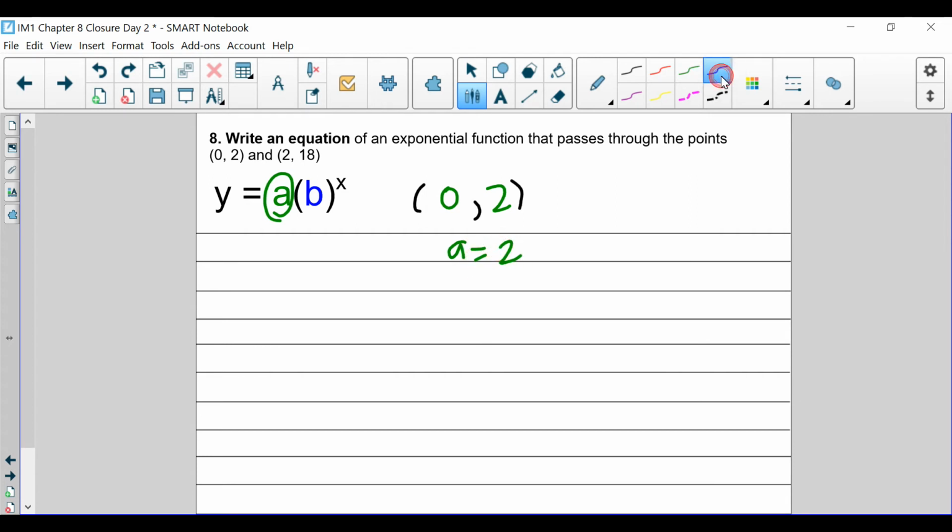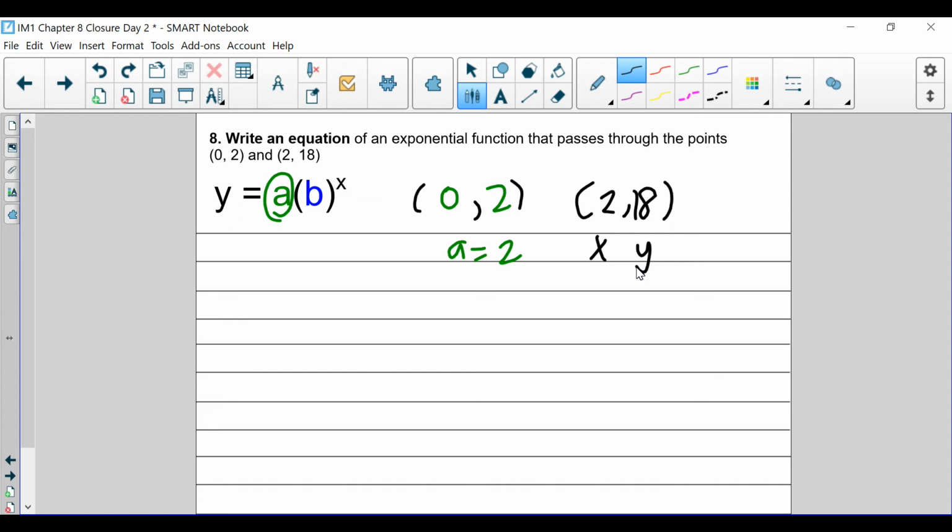But do we know the b value yet? We don't.